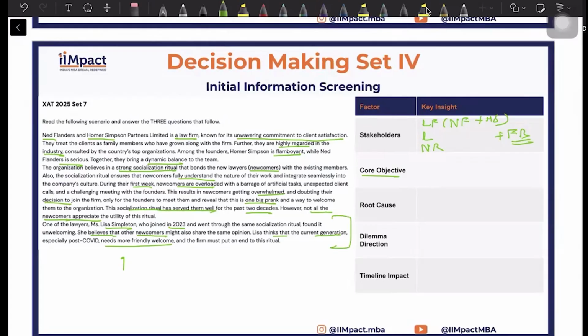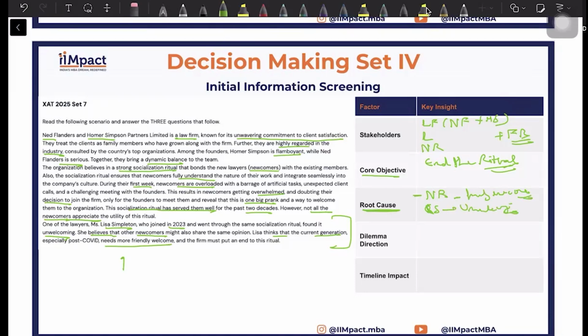As I've said, core objective generally is in the last passage itself. So we should end the ritual. Core objective is we should end the ritual. And what are the root causes for ending the ritual? Newcomers are in need of a friendly welcome. The current socialization is unwelcoming.